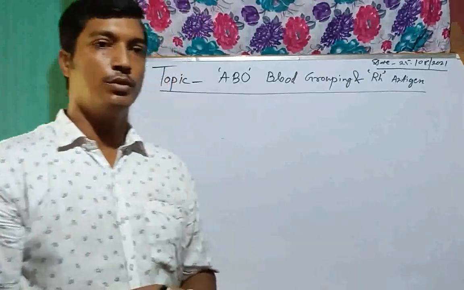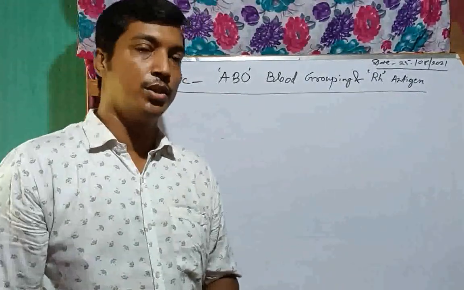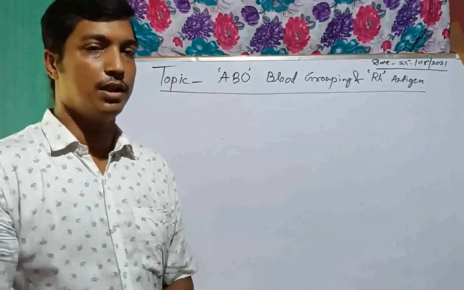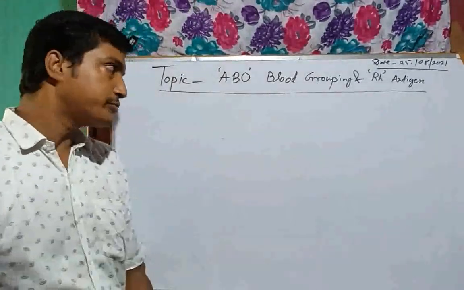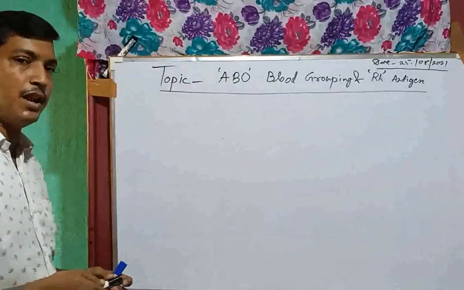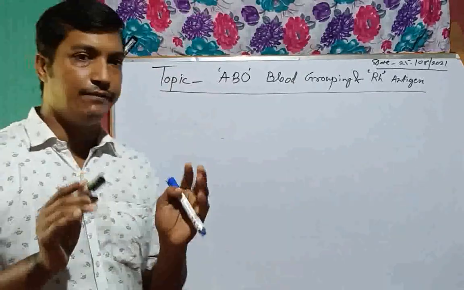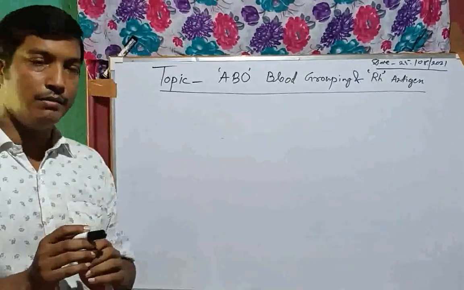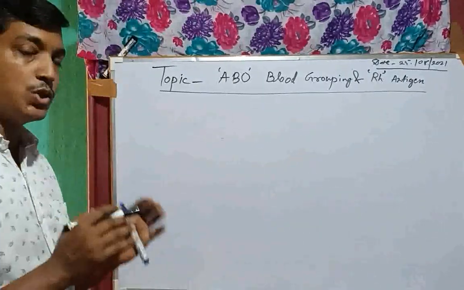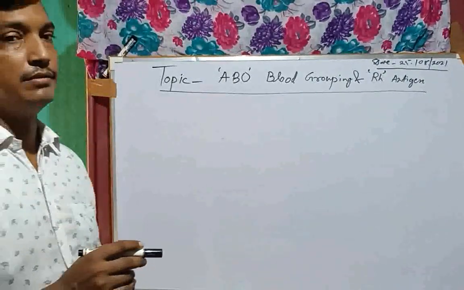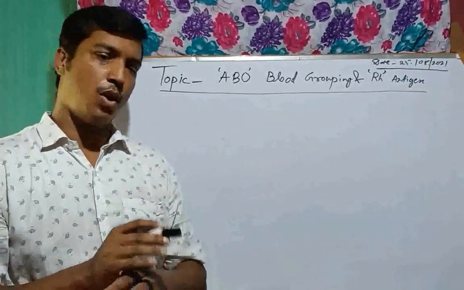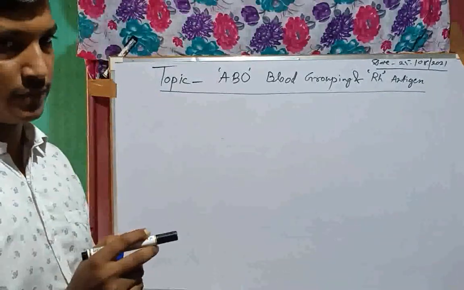Do you want to know about blood? What is the definition of blood? Okay, I will explain the blood. What is blood? At first, we have learned in a previous class that blood is a connective tissue, its color is red, and it contains oxyhemoglobin. It carries oxygen and carbon dioxide through our whole human body or higher vertebrate animals. Clear?